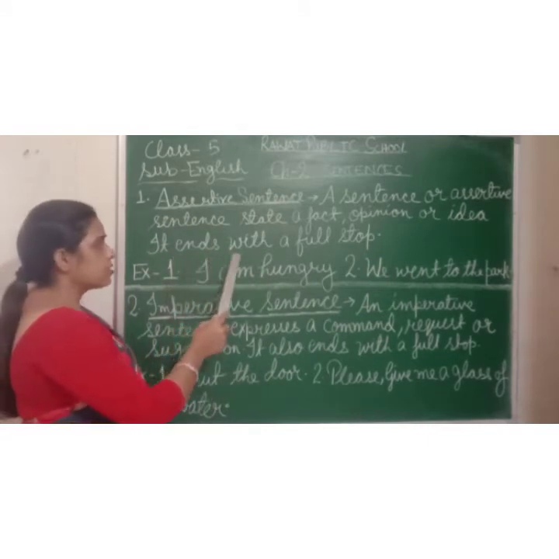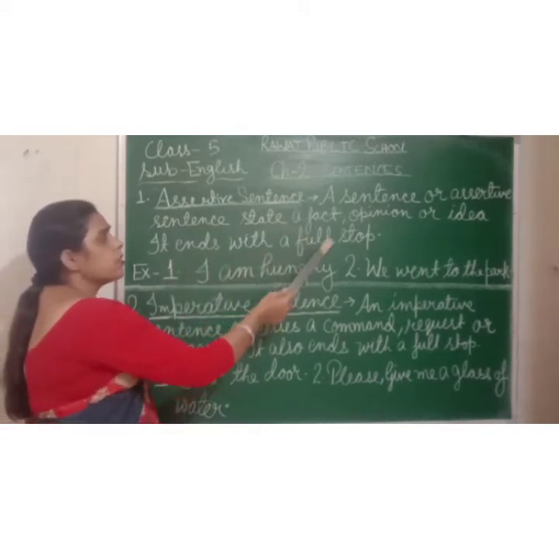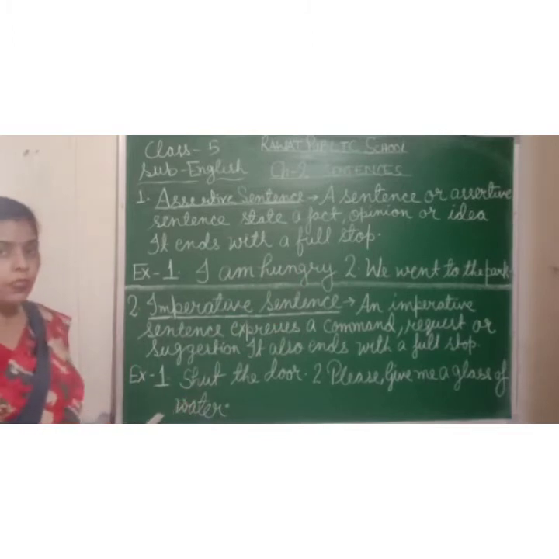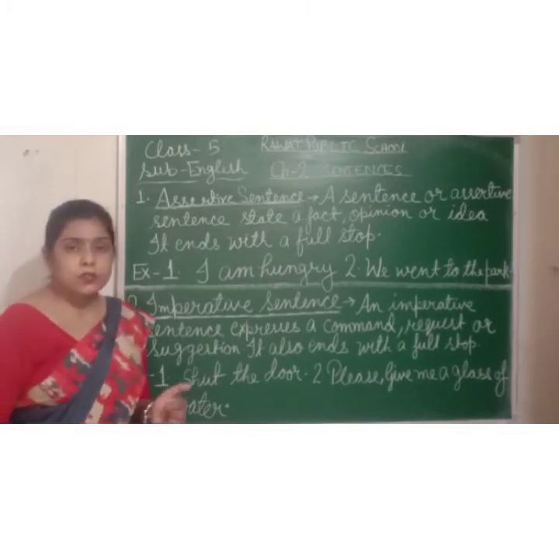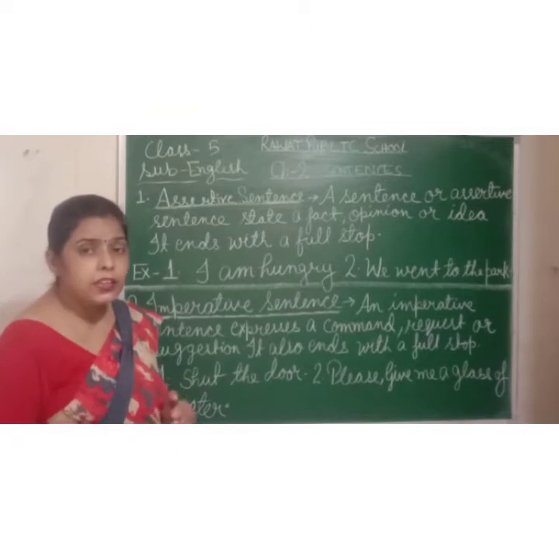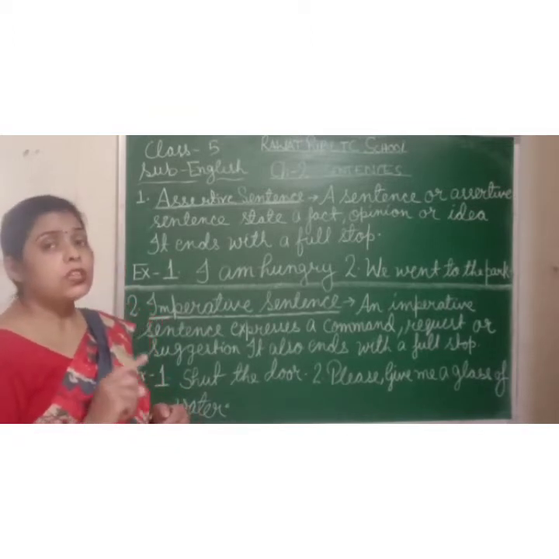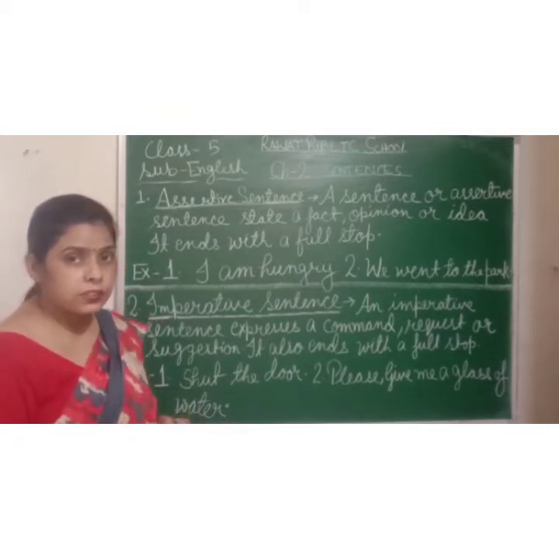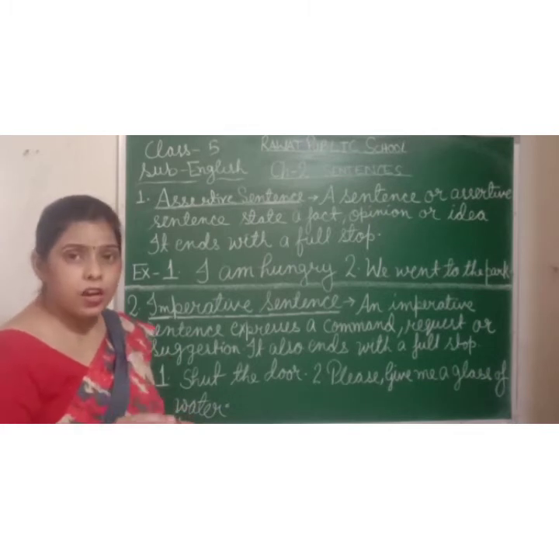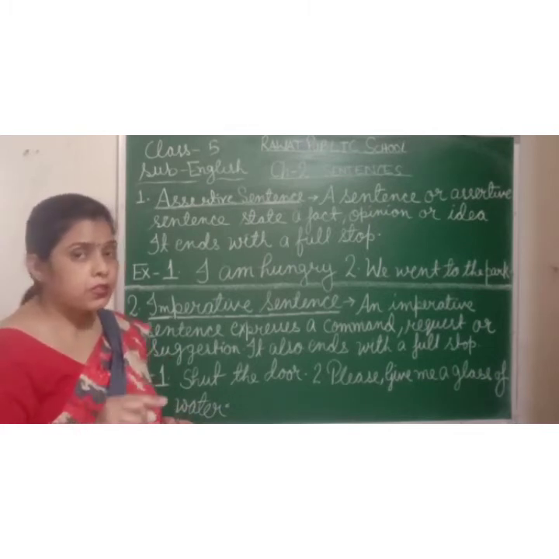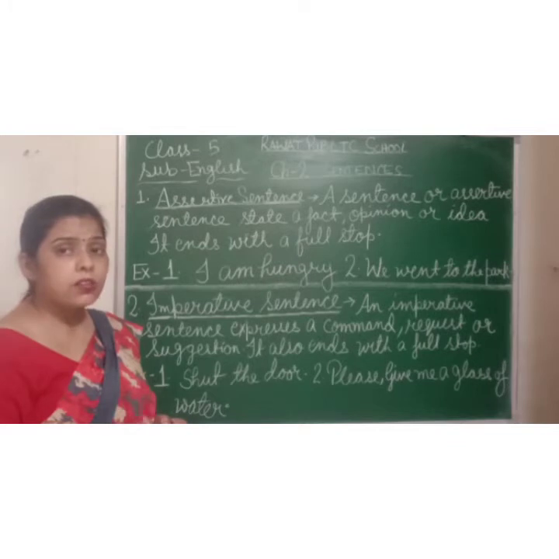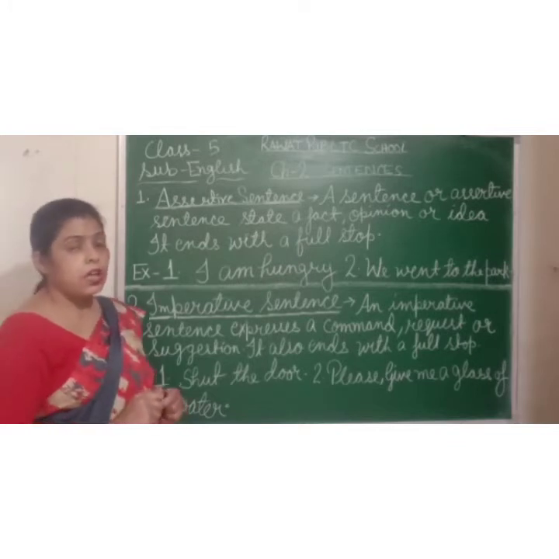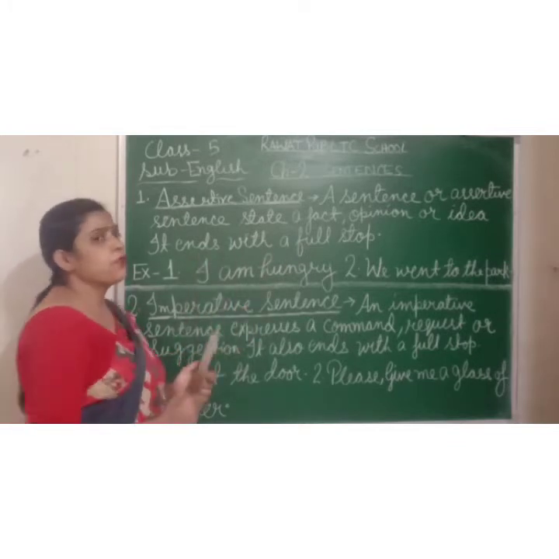It ends with a full stop. What is assertive sentence? A sentence with which state of fact, any idea or any opinion, that is called assertive sentence, and it ends with a full stop.